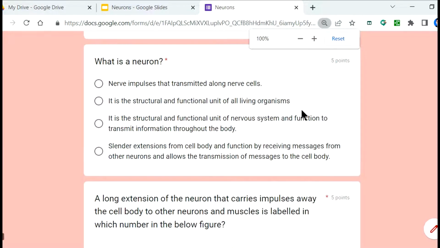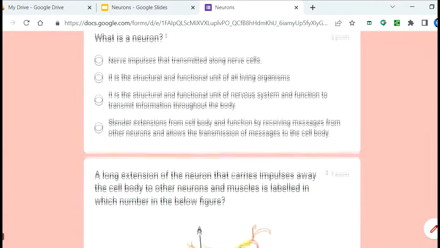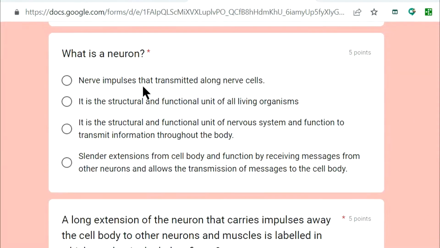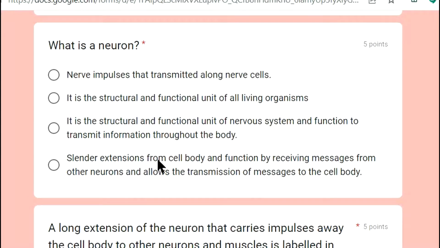The first question: what is a neuron? Nerve impulse that is transmitted along a nerve cell? No, it is not a neuron. The structural and functional unit of all living organisms? Maybe not. It is the structural and functional unit of the nervous system and functions to transmit information throughout the body. Is it right? A slender extension from the cell body that functions by receiving messages from other neurons and allows the transmission of messages to the cell body? Okay, it is also not the correct answer. So this is the correct answer.